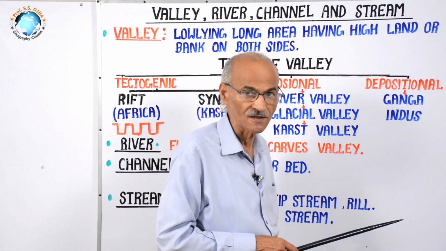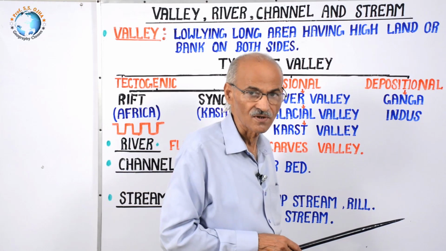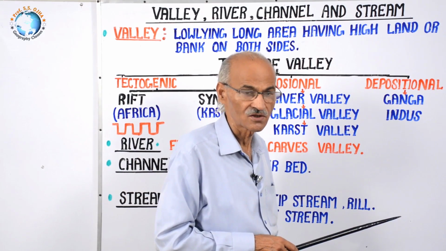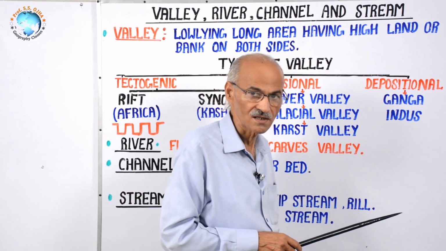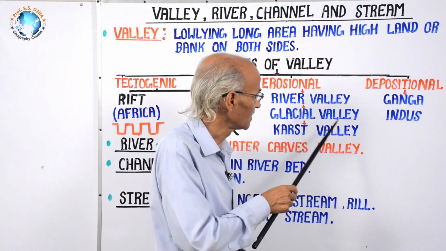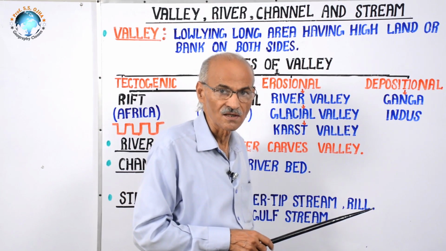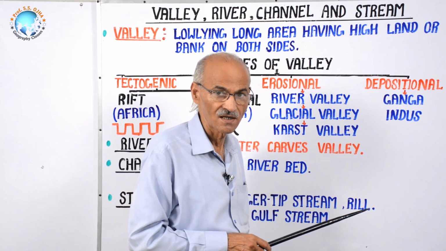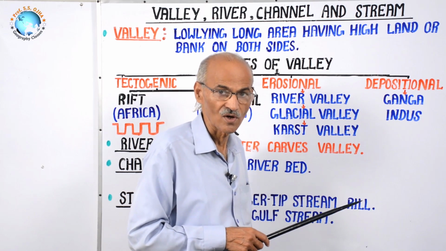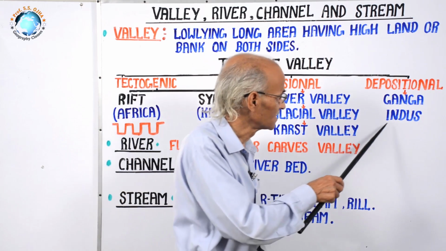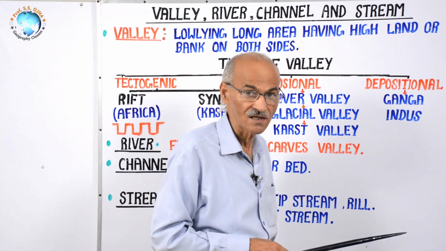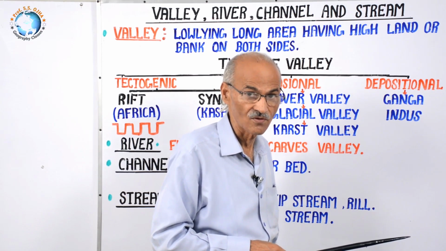Take the example of Indus Valley. Indus Valley civilization is a very common chapter for general studies and especially for history students. Indus Valley does not mean Indus River Valley, because in Indus Valley there was a civilization that developed in the entire valley, and civilization can never flourish in a river valley where water is flowing. This Indus River Valley is different, meaning a deep, elongated area in which water is flowing.